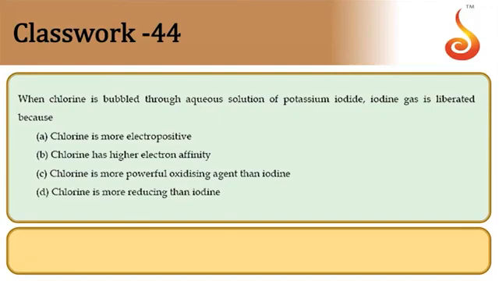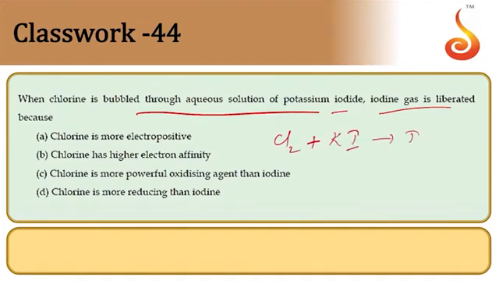Next one, 44. When chlorine is bubbled through aqueous solution of potassium iodide, iodine gas liberates. So Cl2 gas plus KI gives rise to iodine plus it forms KCl. So chlorine is able to displace iodine. That is because chlorine is a powerful oxidizing agent when compared to iodide ions. So it can displace iodide ions from iodide